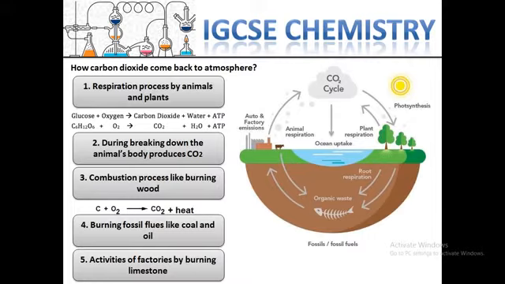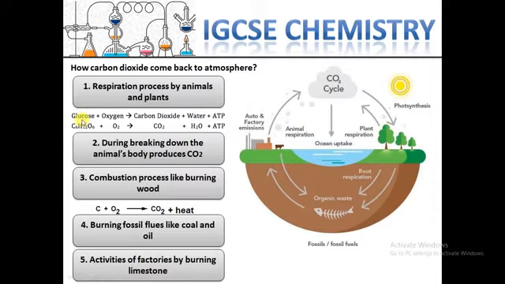First is the respiration process by animals or plants, like humans or animals. We are breathing actually. We use oxygen from the air in our body, then we release carbon dioxide from our mouth or our nose. So we release carbon dioxide to the atmosphere, and the same happens for animals. Here is animal respiration, and plants do the same.